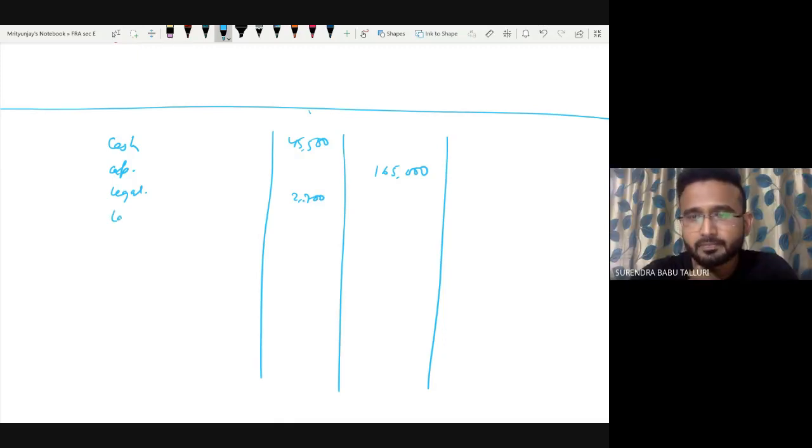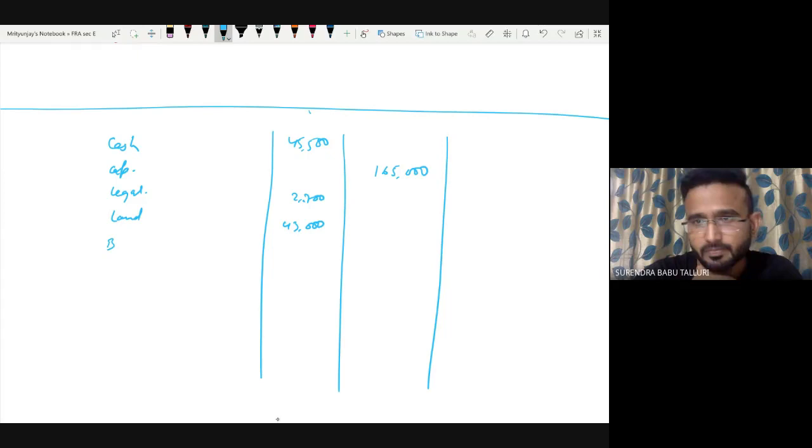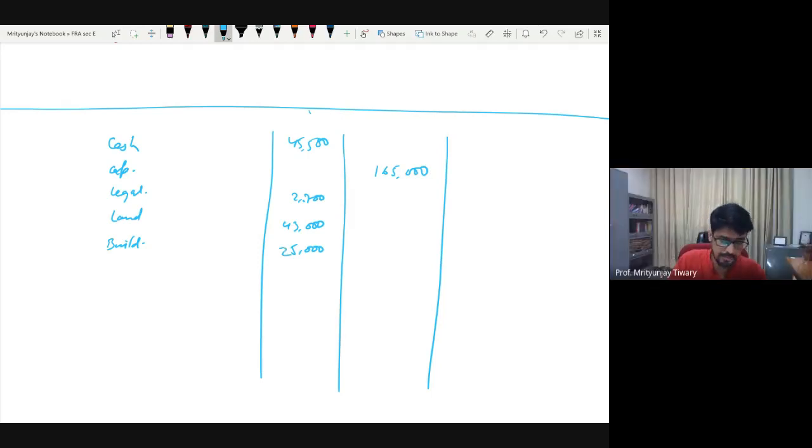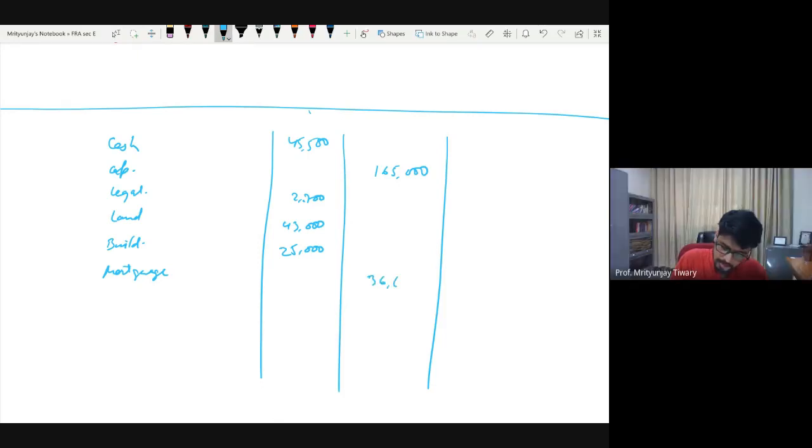Land, debit 43,000. Okay. Buildings, debit 5,000. If you put together, it can be 25,000. If you write in two places, building 1, building 2, it makes more sense to write one building and 25. That is all right. Yes, and mortgage credit 33,600.